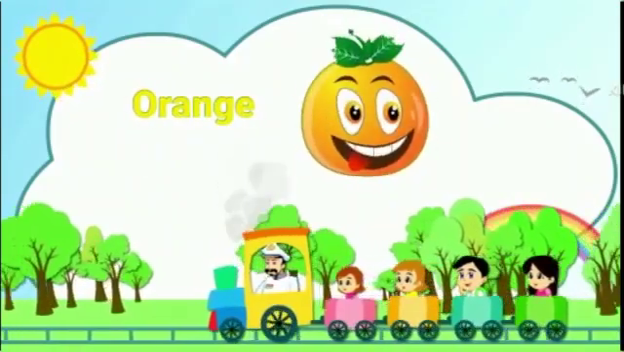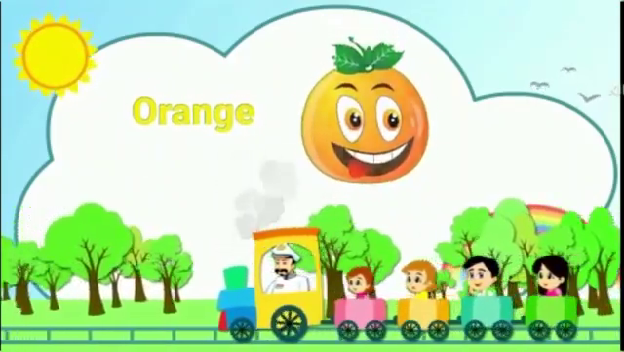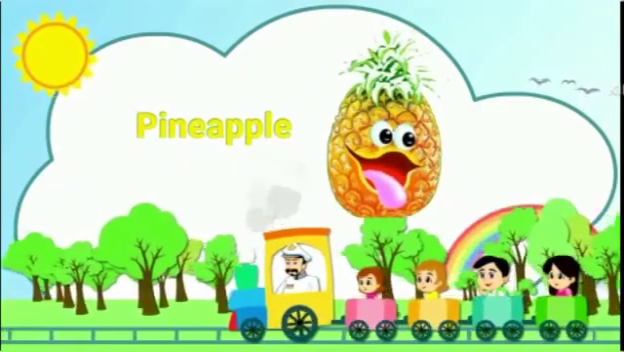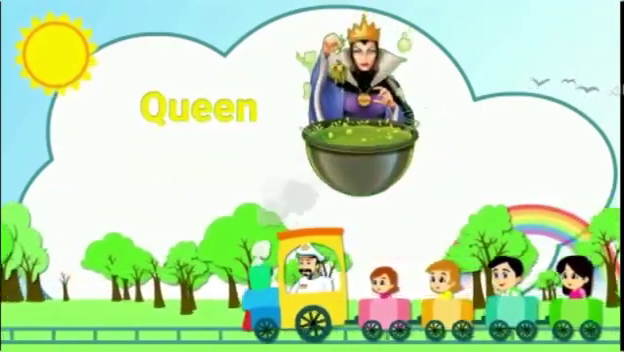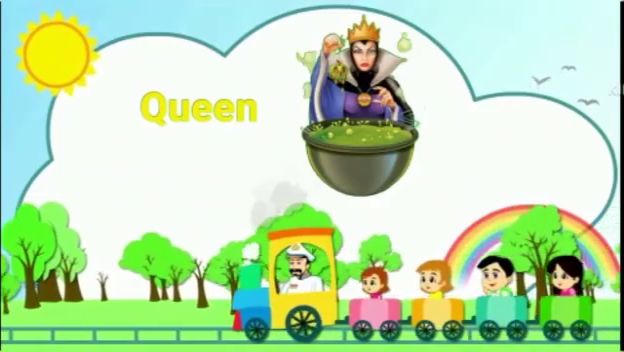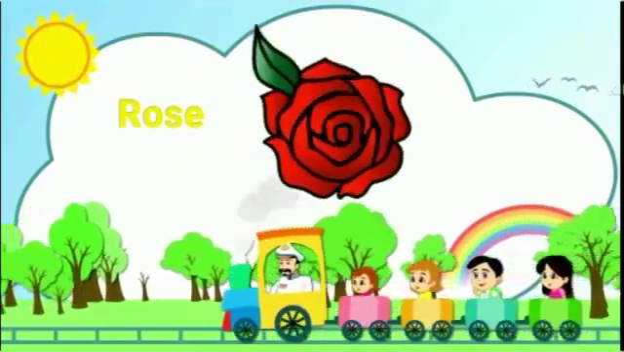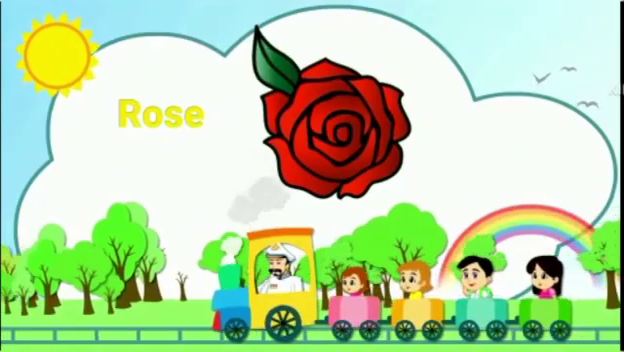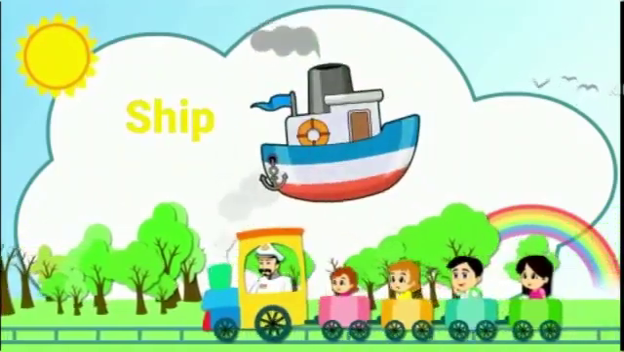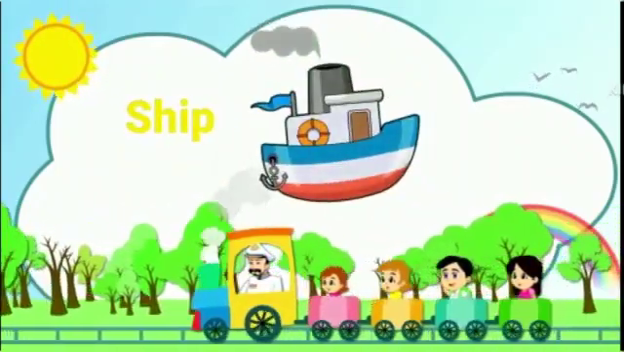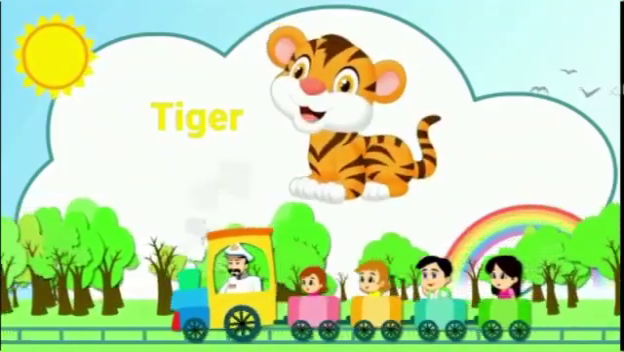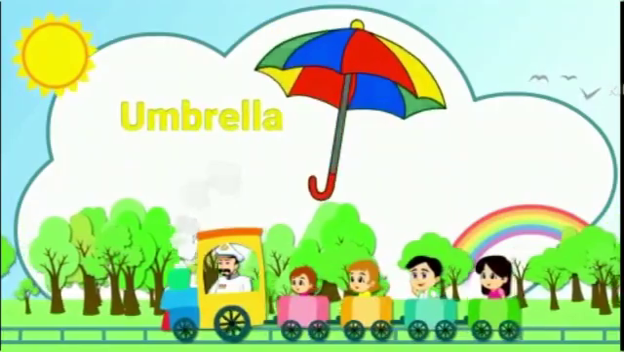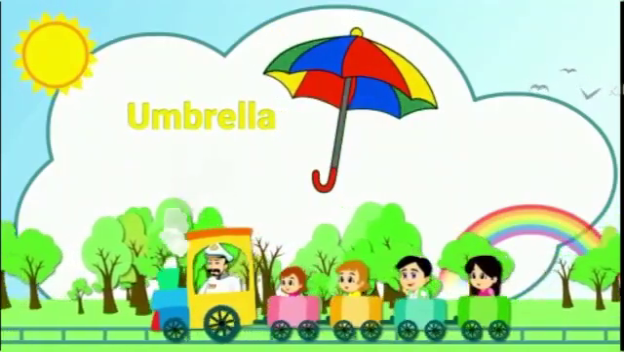O is for orange. P is for pineapple. Wow! Q is for queen. No! R is for rose. Wow! S is for ship. T is for tiger. U is for umbrella.